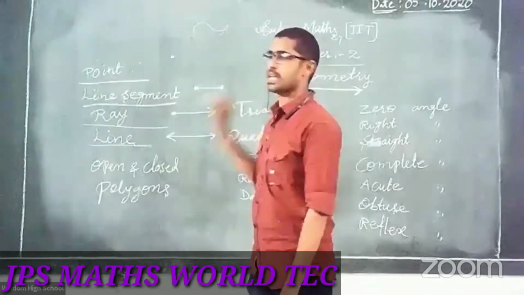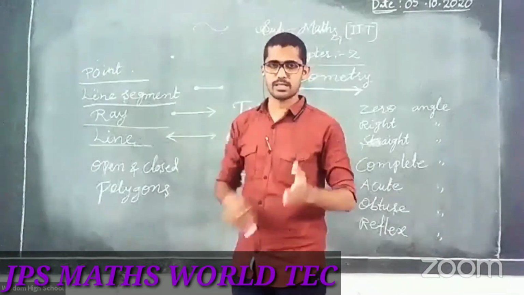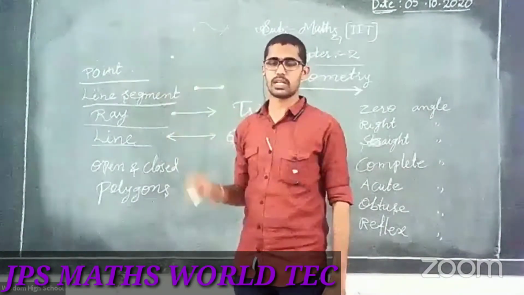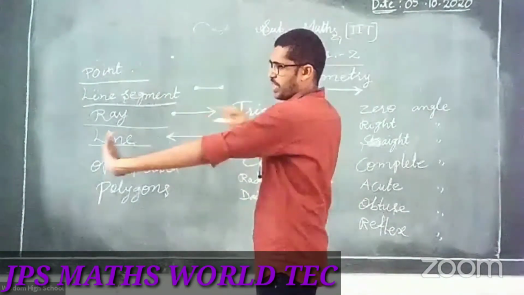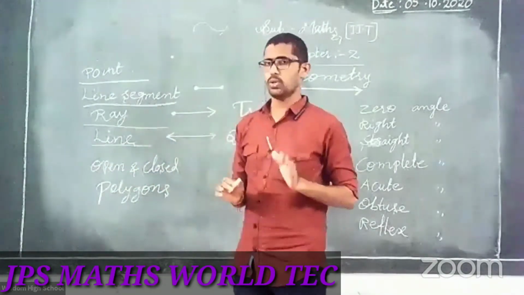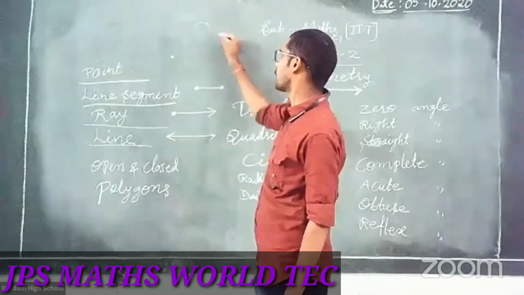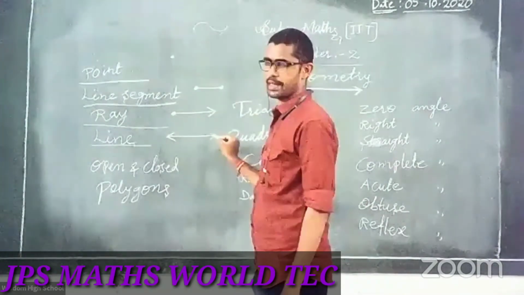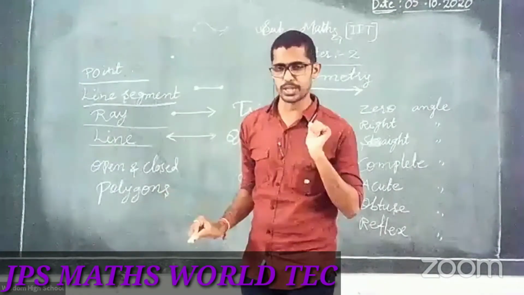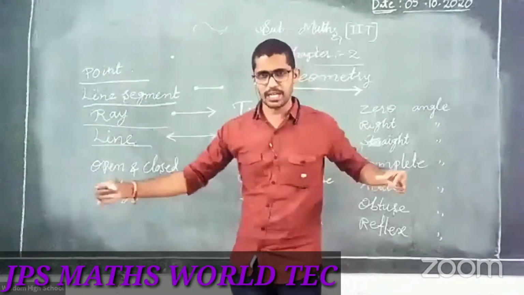Curved line, straight line. Clear? Did you understand the difference between the lines? One is curved, another one is straight.